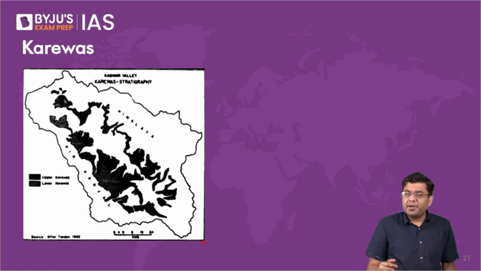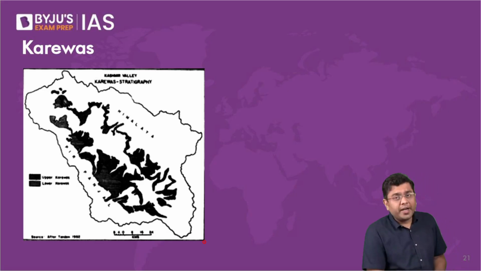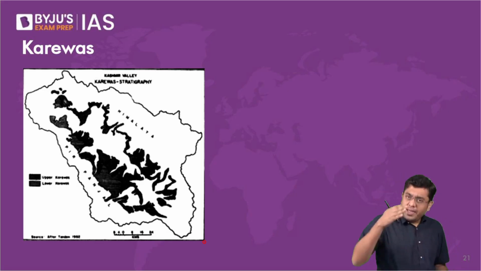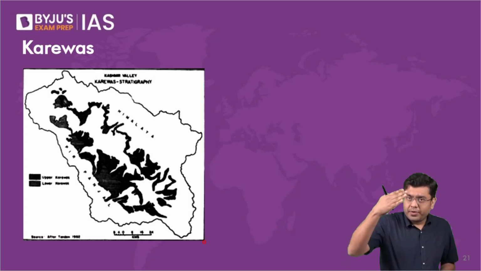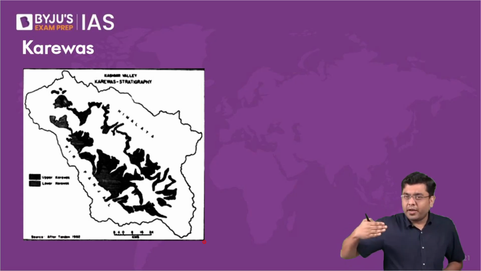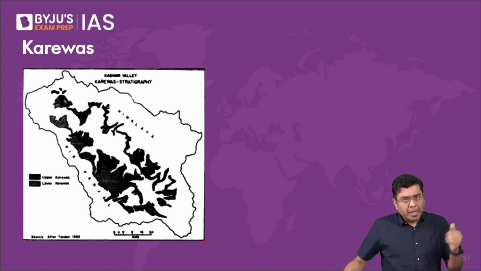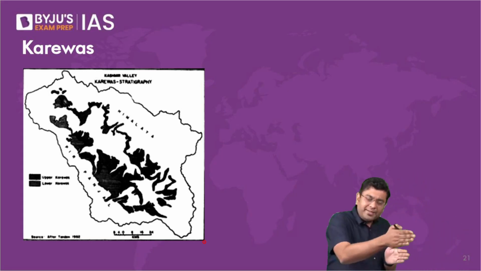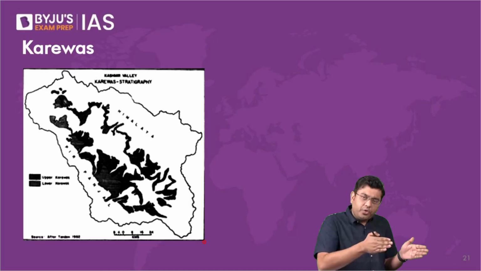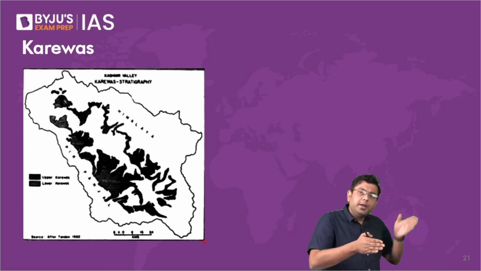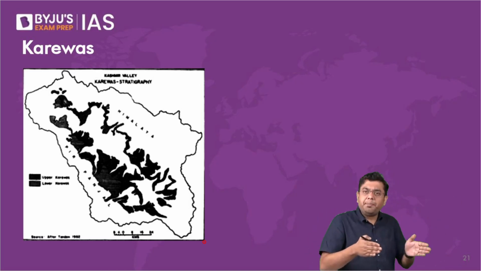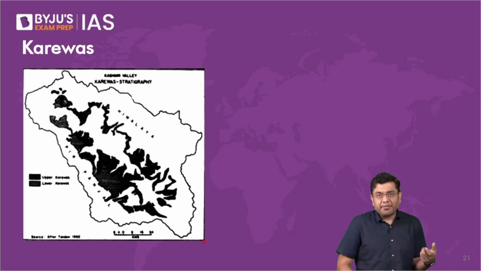So these karevas, where are they present? They are present in the region of the Jammu and Kashmir. So it lies in between the Trans, that is the Zaskar range, and the Great Himalayas. And then on the other side, you have the presence of the Pir Panjal range, that is the portion of the Middle Himalayas. So in between them, on one side you have the Zaskar and the Himadri, and then on the other side you have the presence of the Pir Panjal. In between them you have these deposits.